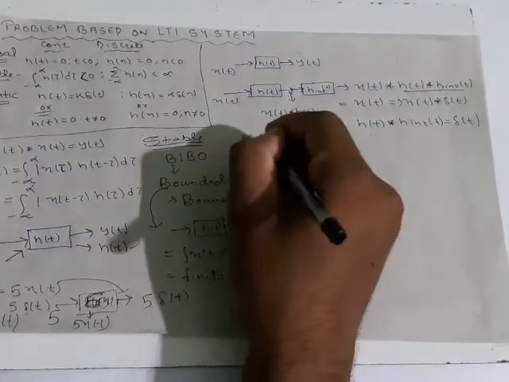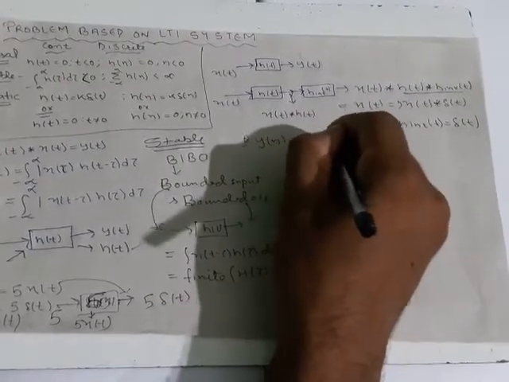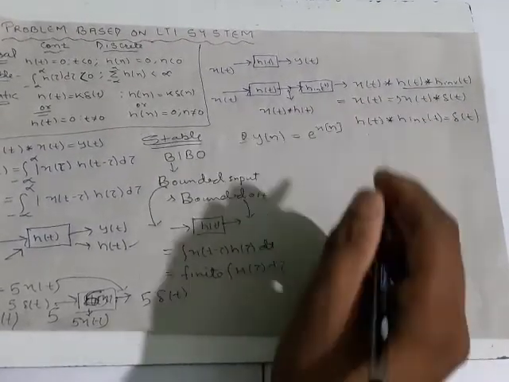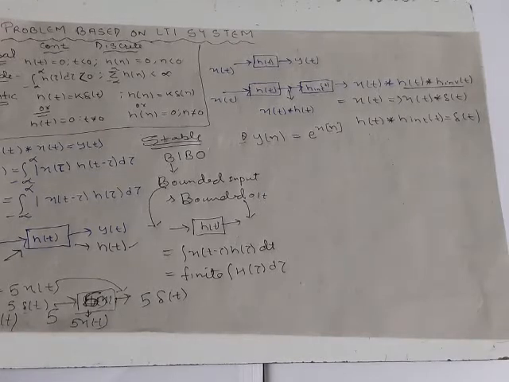हाँ, देखते हैं question. If y of n is given as exponential, this one, so how will we know that this is an unstable system?